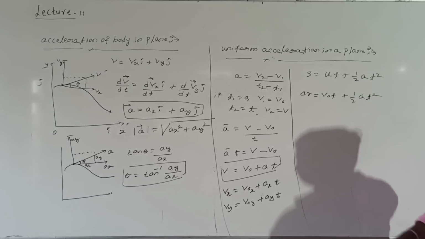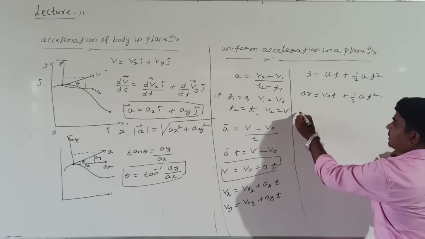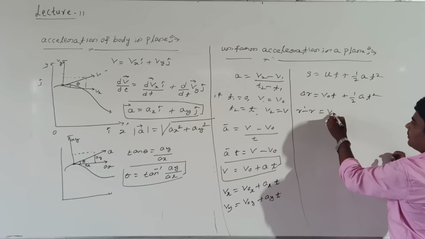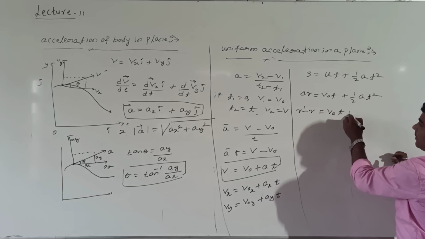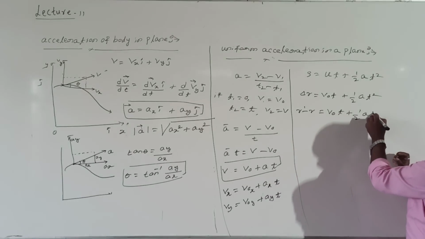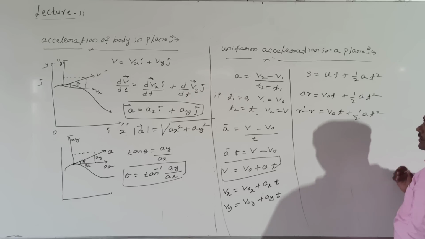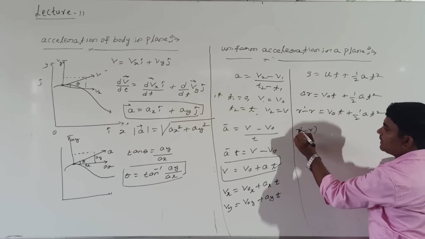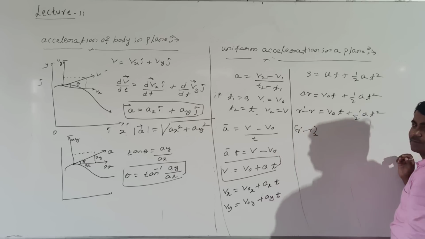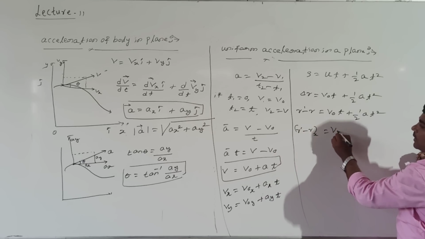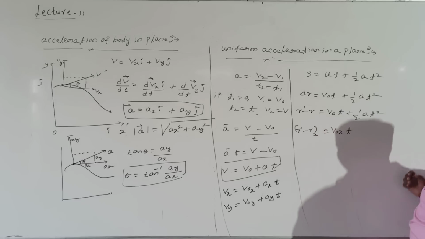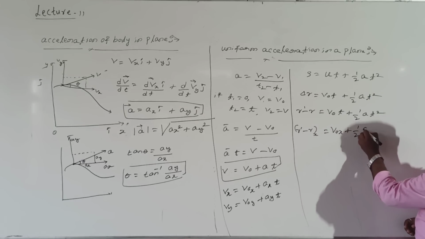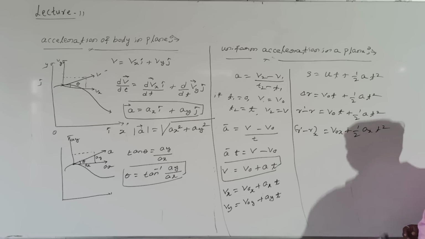Right or wrong? Displacement along x-axis. How to write the displacement? Final position minus initial position equal to v0 into t plus half at square. Then displacement along x-axis can be represented x equal to v0x t plus half acceleration along x-axis ax t square.